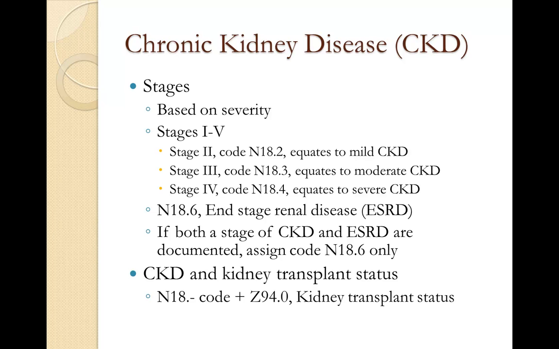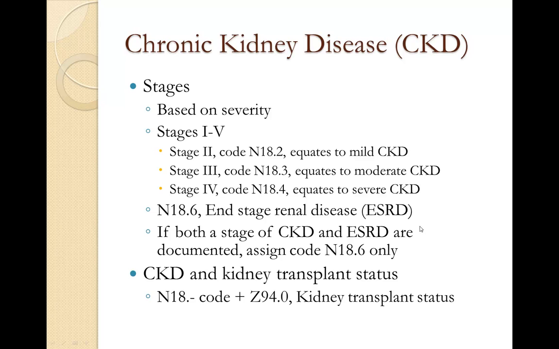It's based on stages, and this is something we see in ICD-9, a fairly recent change in the last few years, I suppose, that we switched over to this terminology of chronic kidney disease, and we're based on stages. So we have stages 1 through 5, and then we have end-stage renal disease. So stage 2, code N18.2, is basically mild, .3 is moderate, .4 is severe. Then if we go to .6, we have end-stage renal disease, or ESRD.